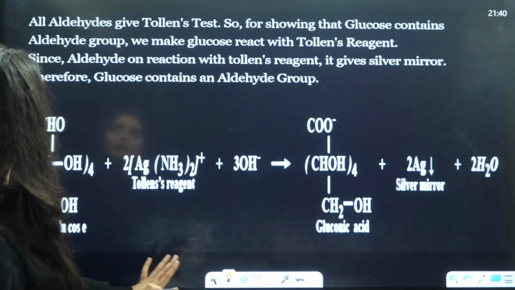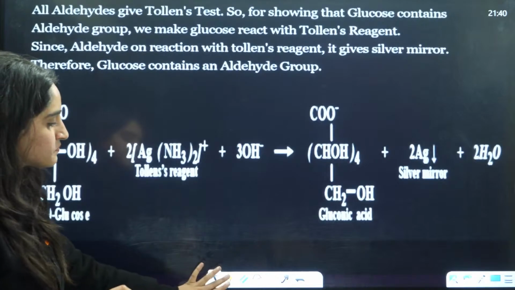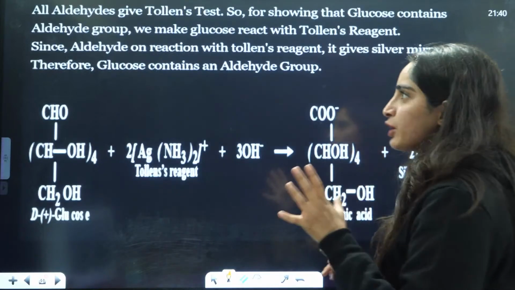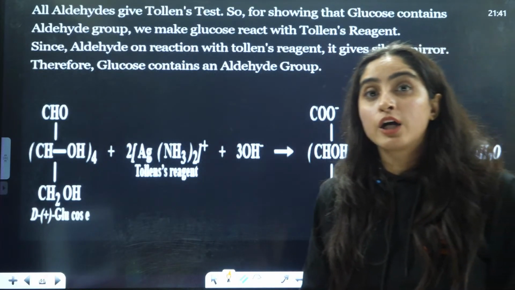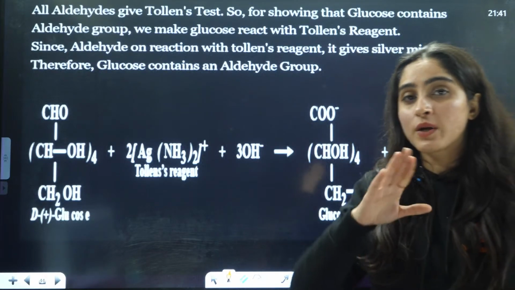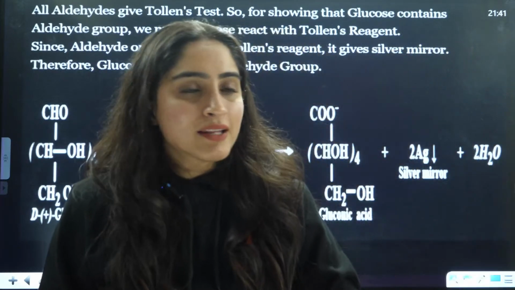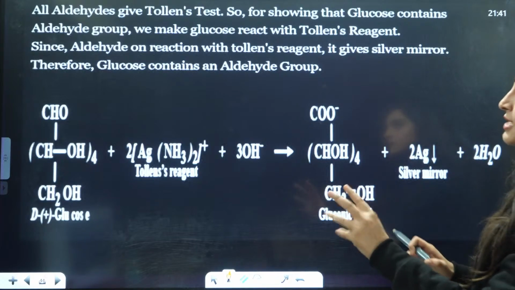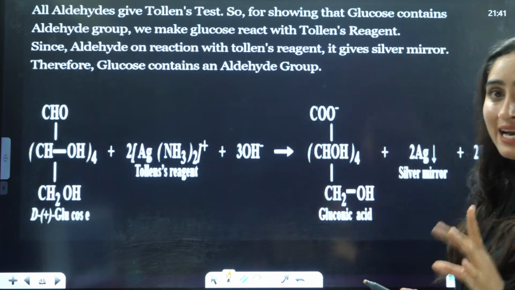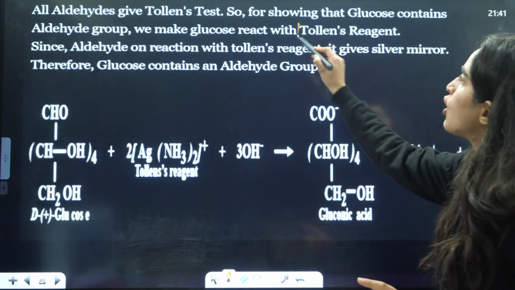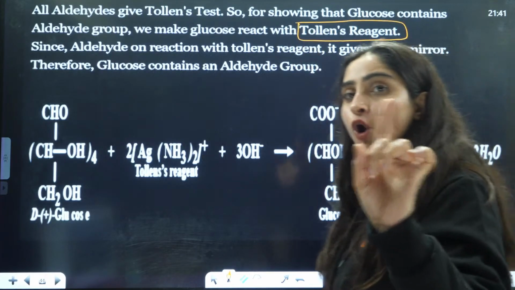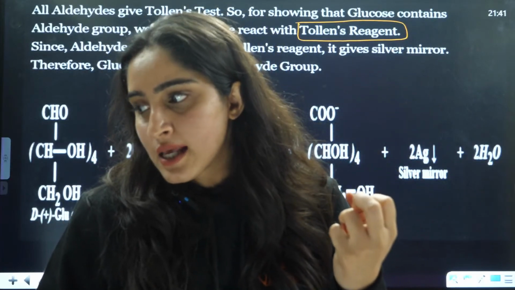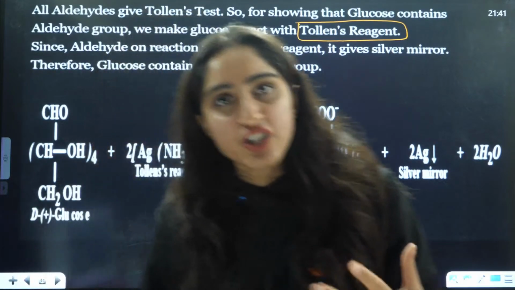Next is to show that it has an aldehydic group. Now students, do you remember that we used to show the aldehydic group by the Tollens test, Fehling test, right? They were the differentiating factor whether it is a ketone or an aldehyde. So all aldehydes give the Tollens test, showing that glucose contains an aldehyde group. We make glucose react with Tollens reagent. In the Tollens test, there is no differentiation whether it is aliphatic or aromatic, both will show this.